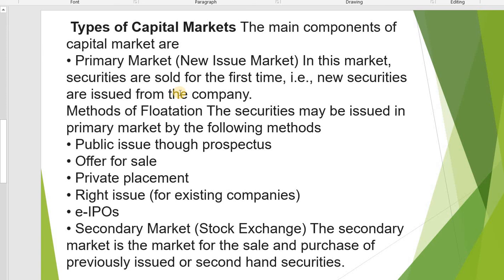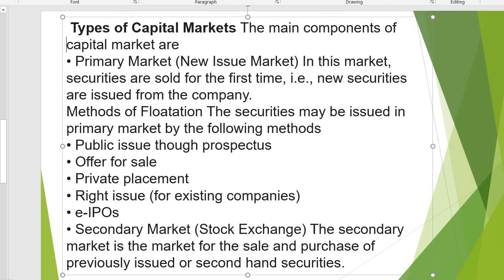Third one is private placement, and fourth one is rights issue, means for existing companies only they are issuing shares or debentures. Next one is IPOs, initial public offerings, means some companies issue their shares to the public. That one is IPO.